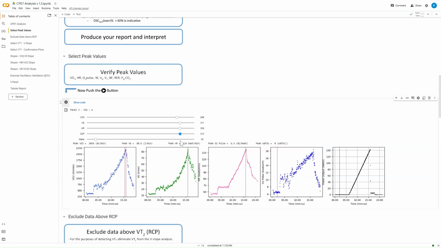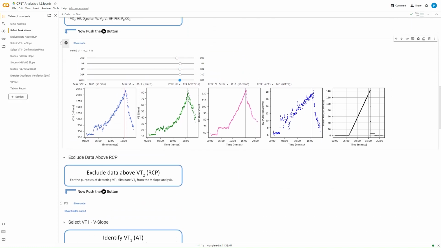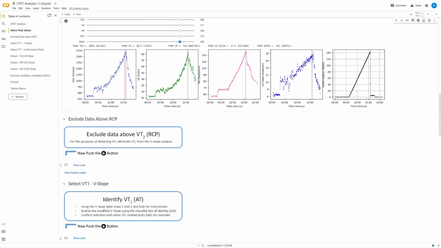Let's pull the oxygen pulse up to here and then have a look. So I have a bit of an outlier, so I hope it's not landing on that, and I shouldn't be above 18 mils per beat. Should be more around about the 17s, and I'm about 17.6, so I feel comfortable with that. And then there are things like peak wattage, which a system should have no problem picking out what the peak wattage is. But again, just for careful and thorough analysis, you should just double check that what you're seeing matches with what you're seeing on a report. So that's just on the peak values, and you can do that for a number of different other variables as well.